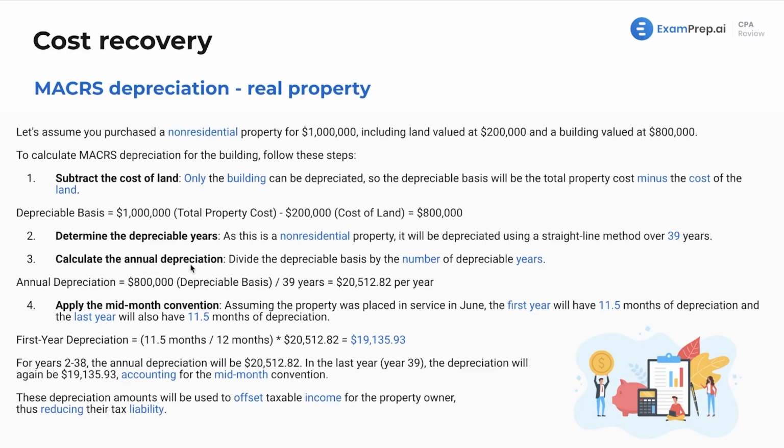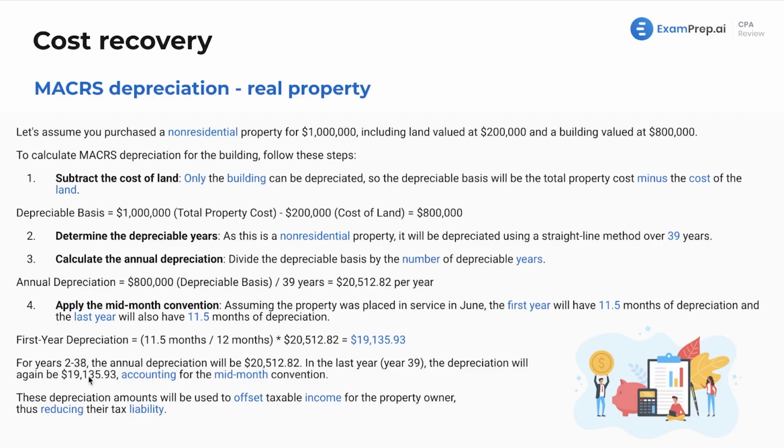Calculate the annual depreciation, divide the depreciable basis by the number of depreciable years. Here is our annual depreciation, $800,000 divided by that 39 years. Now we're going to apply the mid-month convention. Assuming the property is placed in service in June, the first year will have 11.5 months of depreciation, and the last year is also going to have 11.5 months of depreciation. Here we see the first year depreciation is 11.5 months divided by 12 months and multiplying that by the annual amount, giving us about $19,000.